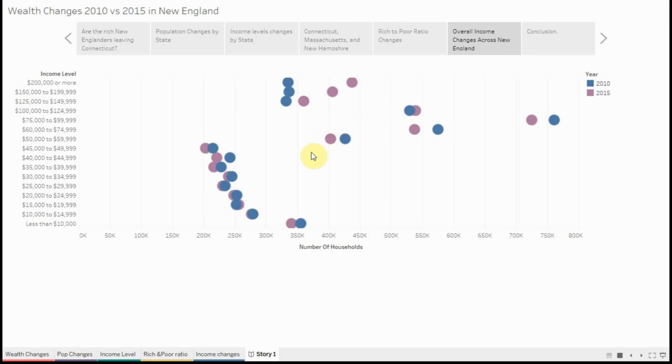So as we continue below the higher income brackets, it seems that there is a decrease in the actual population.